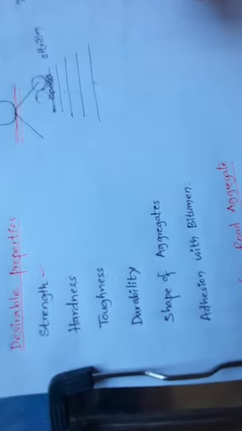Until that time, the aggregate has to remain strong, and hold its strength even under different weathering action. The property of the stone to withstand the adverse action of weathering is called soundness.